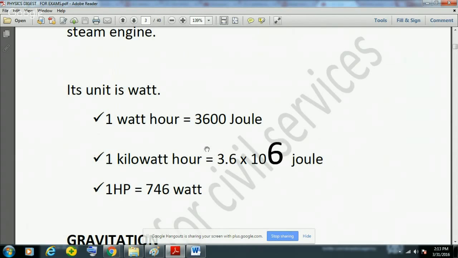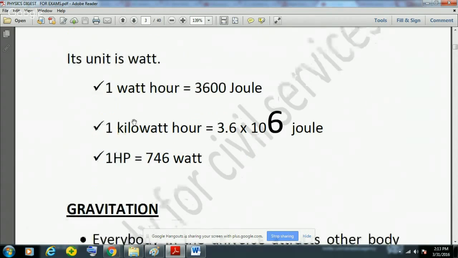Kilowatt hour is generally the unit we see in our electric meter, and the electricity bill is calculated by this unit. Then 1 horsepower is also another unit. It is equal to 746 watt. Please remember it. It could be directly asked in the exams.